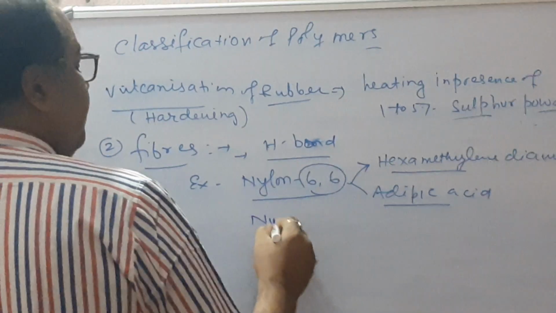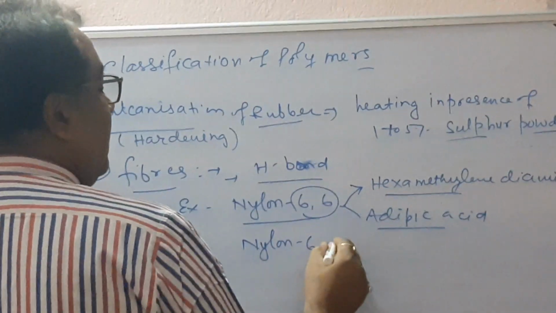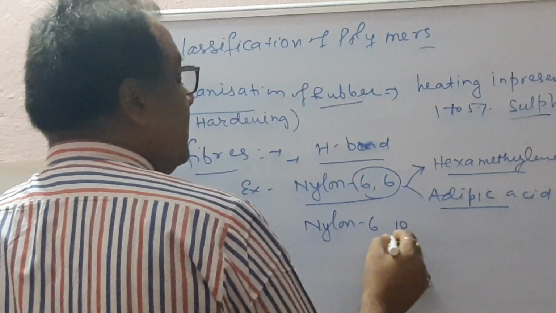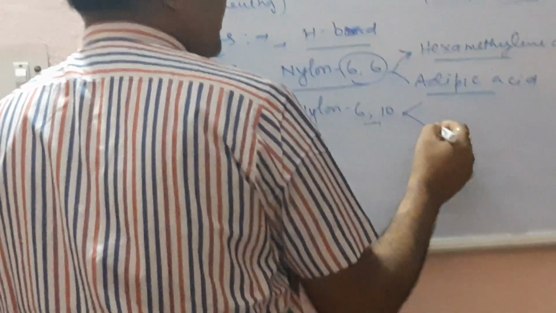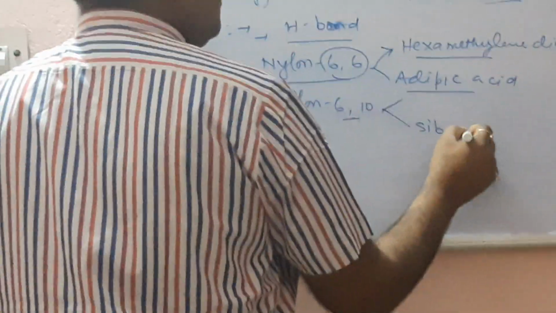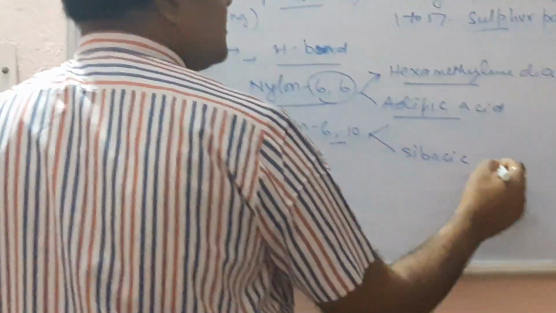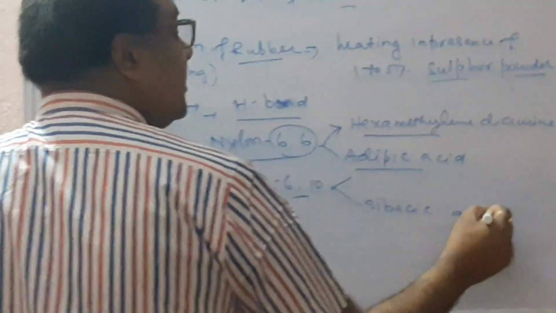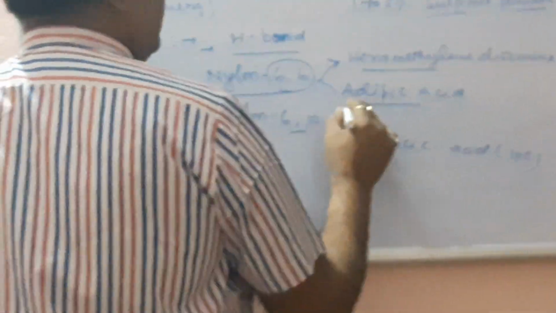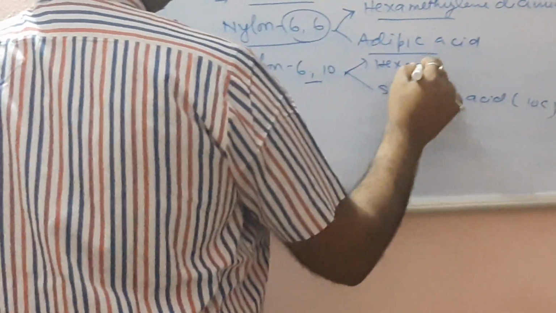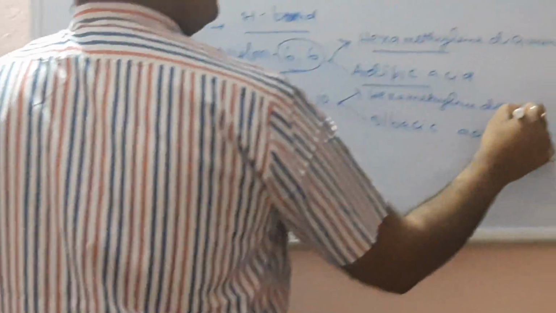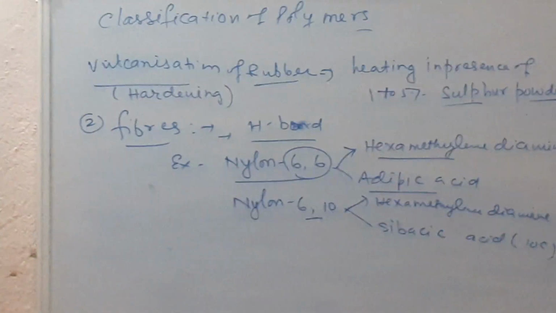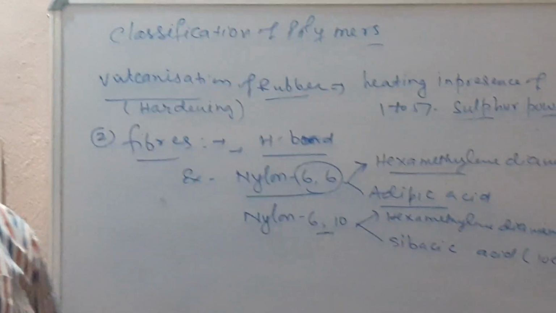Nylon 6,10 contains hexamethylene diamine and sebacic acid, as discussed in previous classes. Sebacic acid contains 10 carbons, and hexamethylene diamine contains 6 carbons. So it is called nylon 6,10.